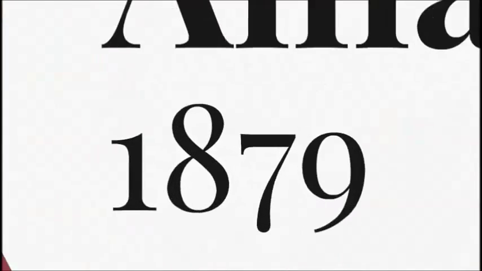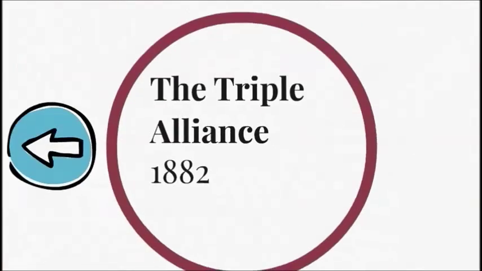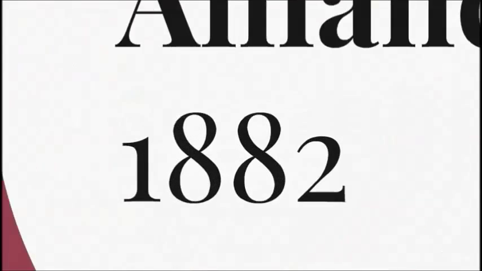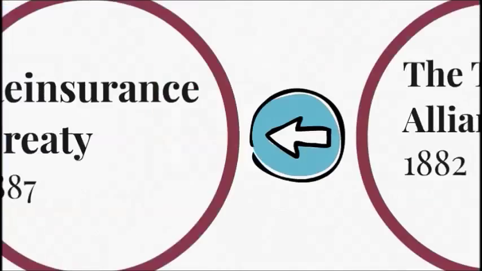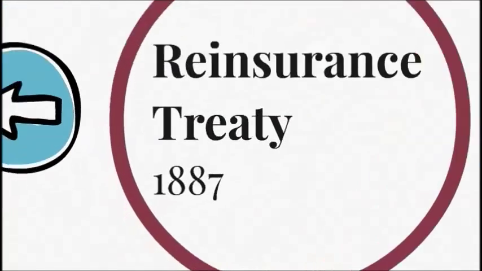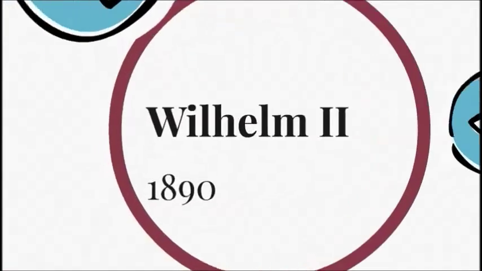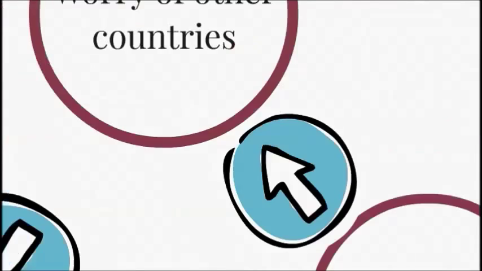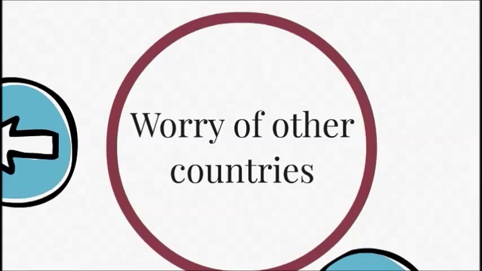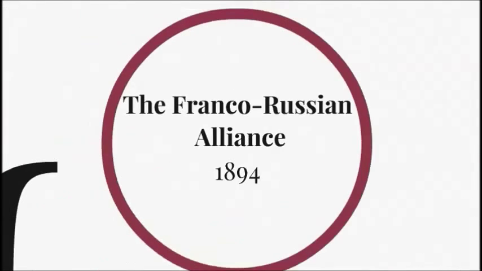And then the same year, the Dual Alliance was created. Then Italy joined in 1882, creating the Triple Alliance. Then the Reinsurance Treaty was in 1887. Wilhelm II had refused to renew it in 1890. And this is where it gets a little bit complicated. So the worry of other countries created these alliances, and they do go in order by how I say them. Just keep that in mind.